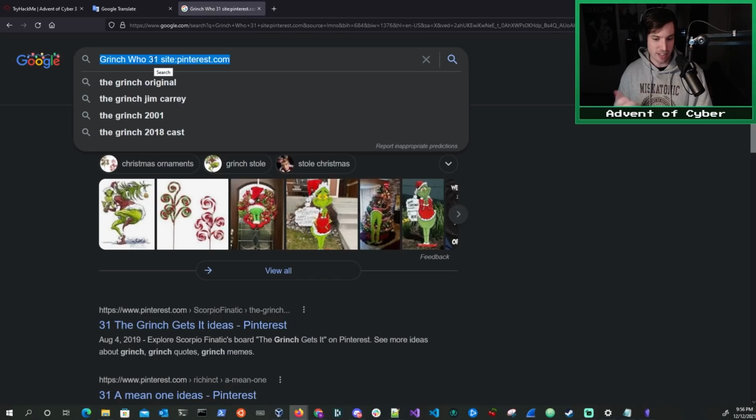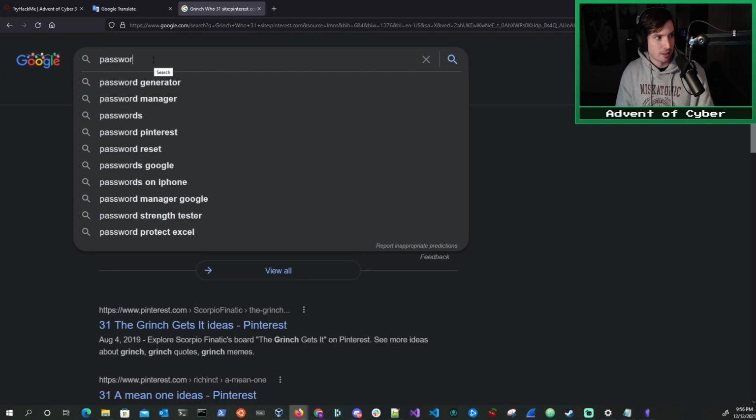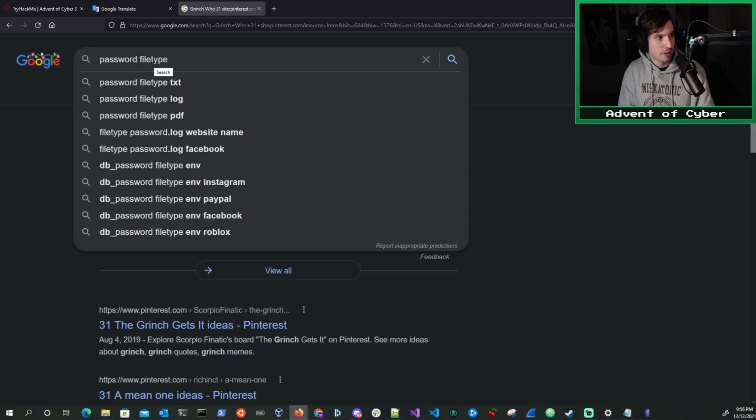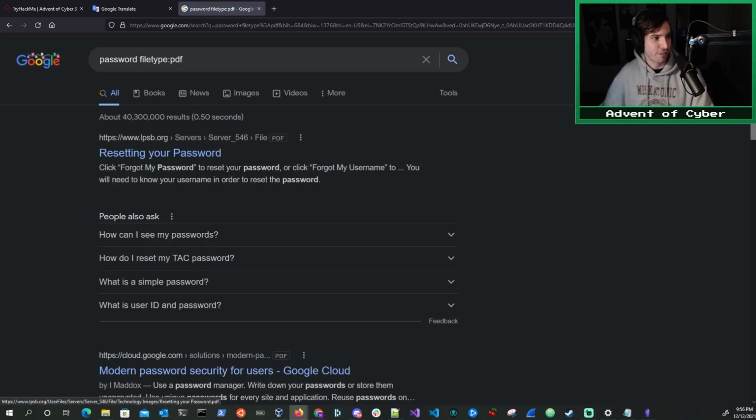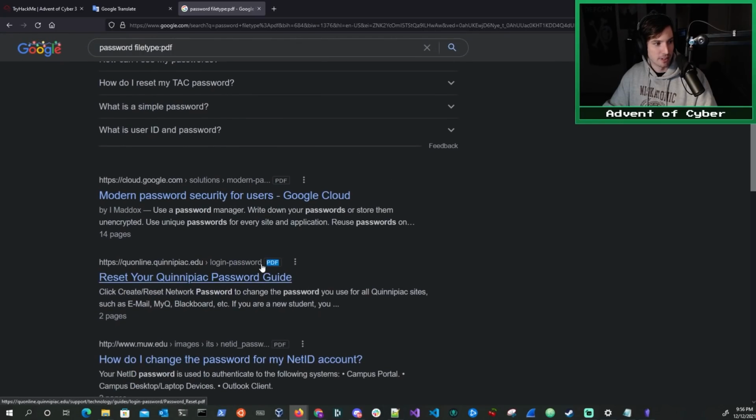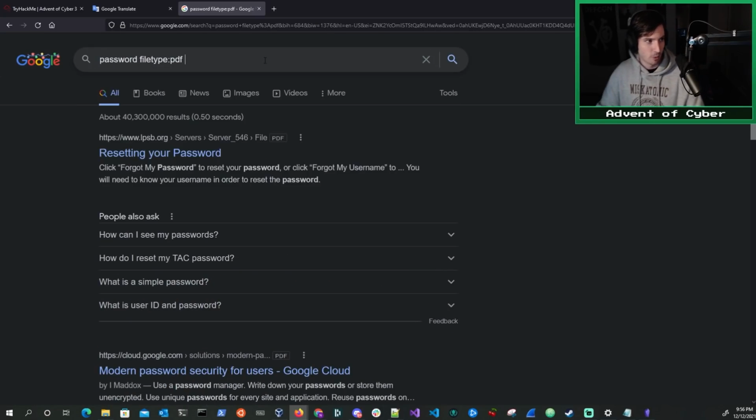Let's look for information. Let's say we want to find only PDF documents that contain the string password in them. Password and then filetype:PDF. And what you're going to find is, my goodness, now all the results are PDF documents. And this isn't terribly useful to us, but what if we had a particular site that we wanted to attack and we wanted to look for any documents that could be exposed on their website that might have sensitive information in them? Well, my friend, then you could just do that site trick we just did.